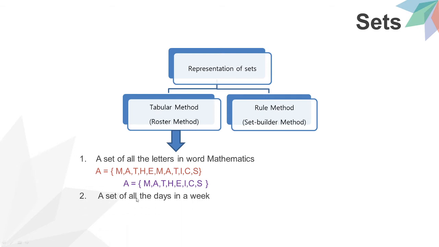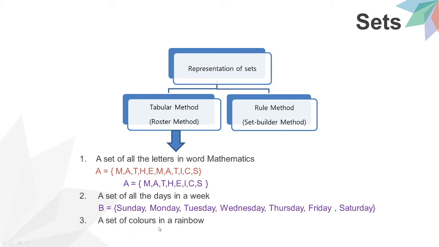Now, a set of all the days in a week, B is equal to Sunday, Monday, Tuesday, Wednesday, Thursday, Friday, Saturday. Not so on, only 7 days are there, that's it.